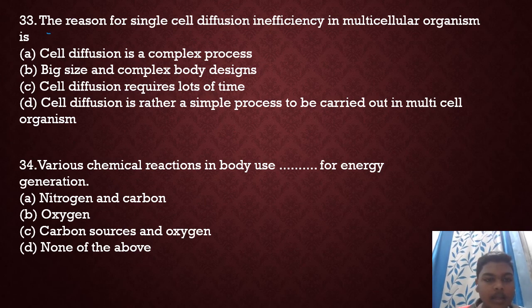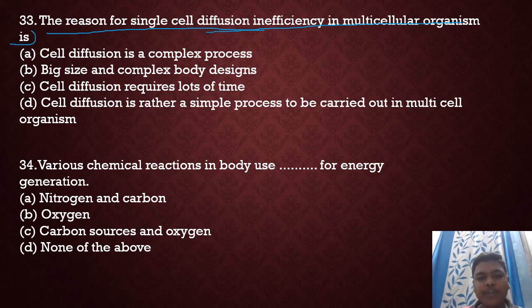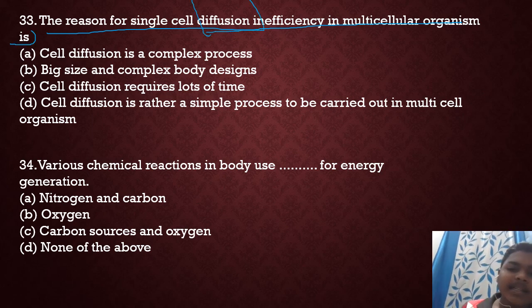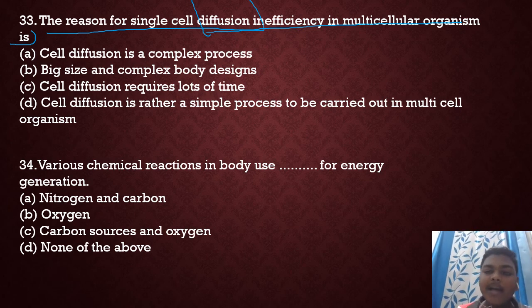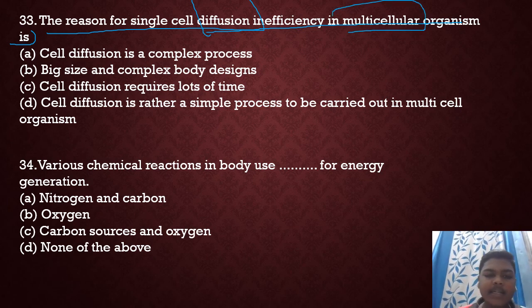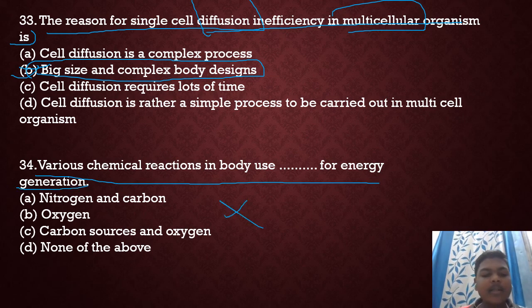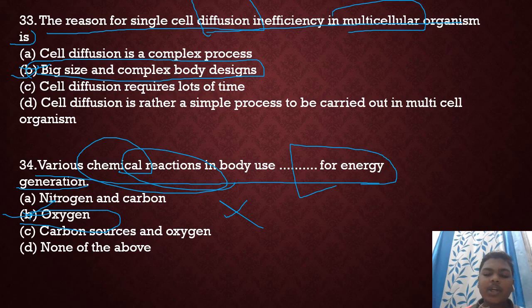33rd. The reason for single cell diffusion insufficiency in the multicellular organism. So we know that diffusion is held only in the unicellular organism. So why is it not held in multicellular organisms? The reason is option B, big size and complex body design. Next, 34. Various chemical reactions, the body uses dash for energy generation. So in any animal, oxygen is required for doing any chemical reaction in their body because of the energy requirement.